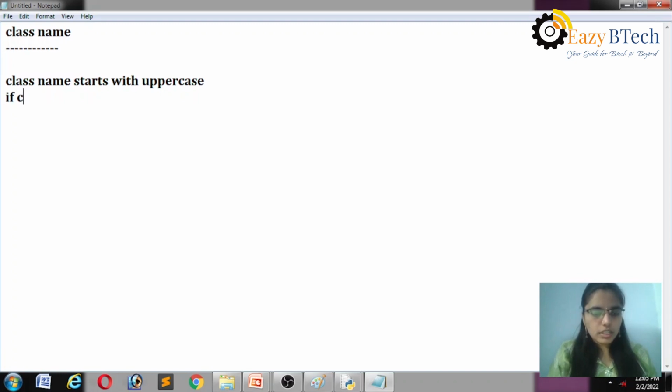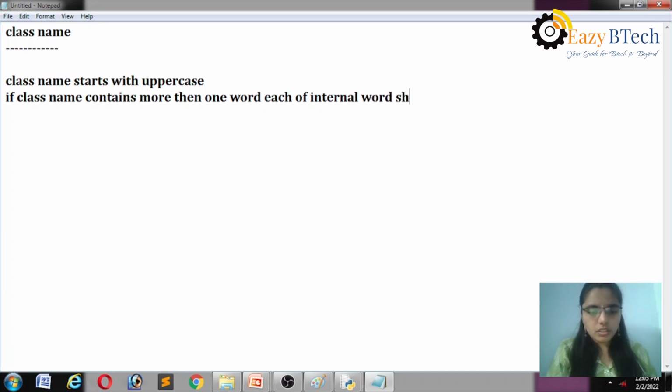If the class name contains more than one word, each internal word should be uppercase, like this. This is an example of a class name.